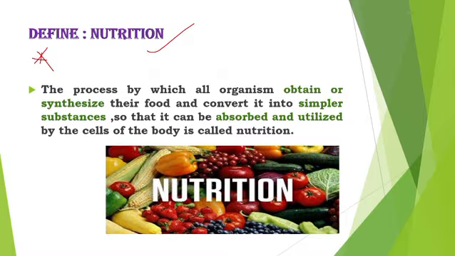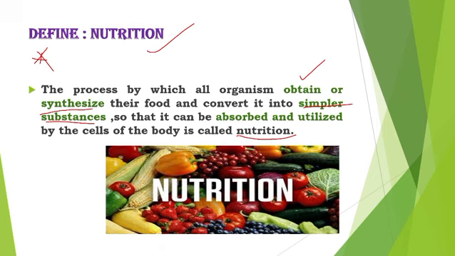It is a process by which all organisms obtain their food. For human beings and animals, food is obtained, and in plants only, it is synthesized. And their food can be converted into simpler substances so it can be absorbed and utilized by the cells of the body for its growth and development. This is called nutrition. Understand?